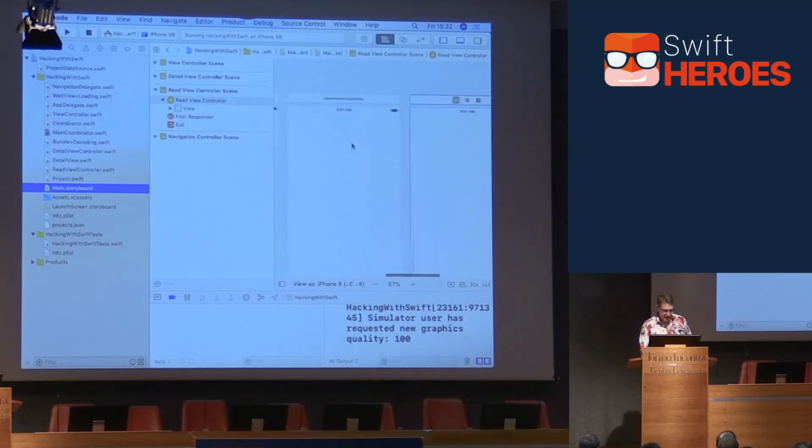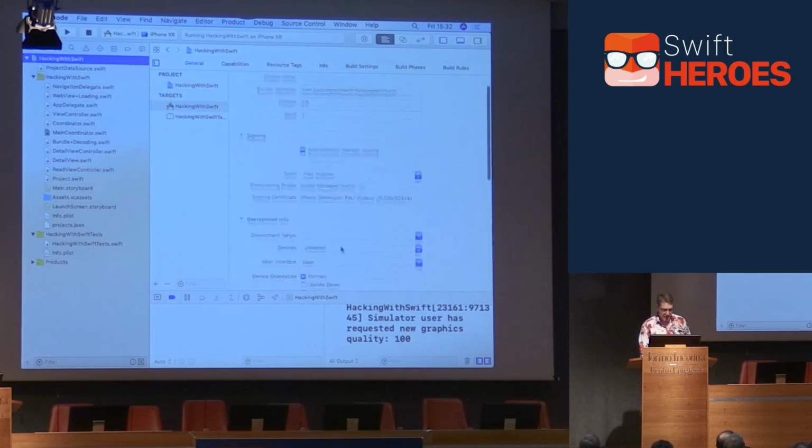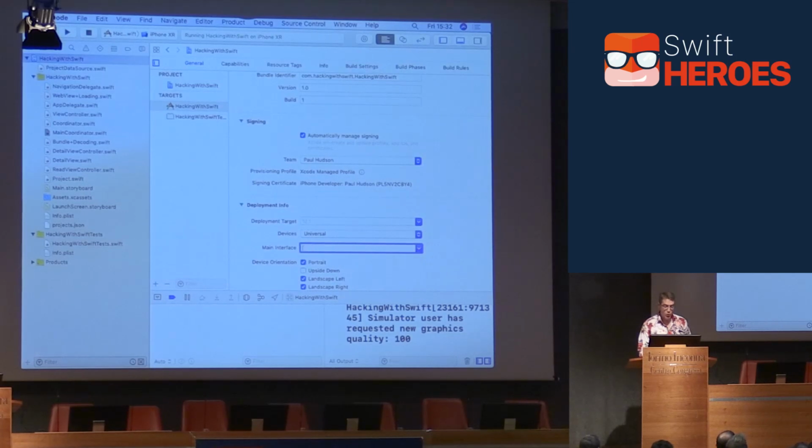I'm going to find and delete my root nav controller. I don't want that anymore. Boom. And similarly, in my project settings, I don't want to load main.storyboard when the app launches. I do not want storyboards to bootstrap my app. I will do it myself using coordinators, which is a much, much nicer way of working, as you'll see.